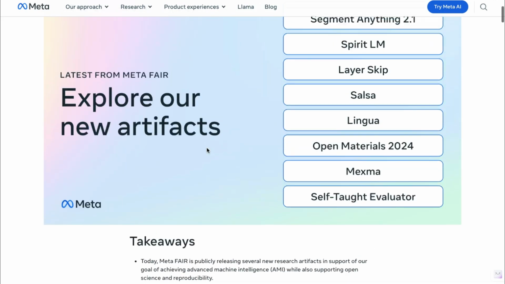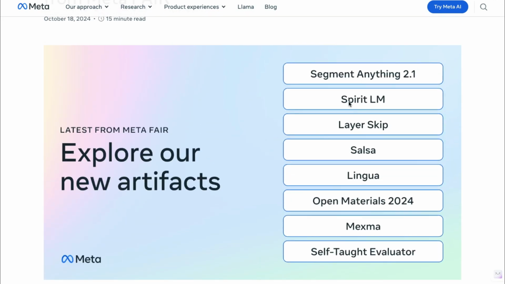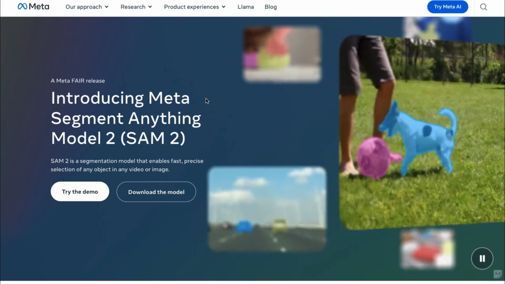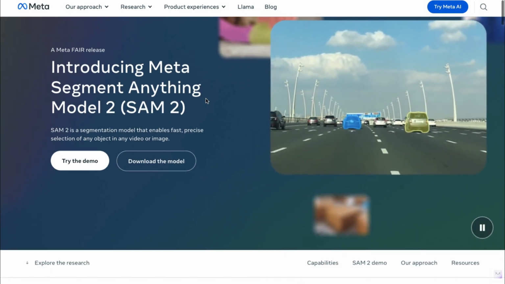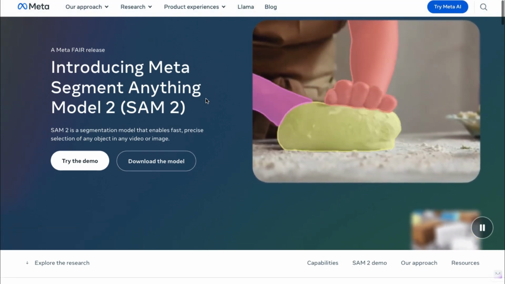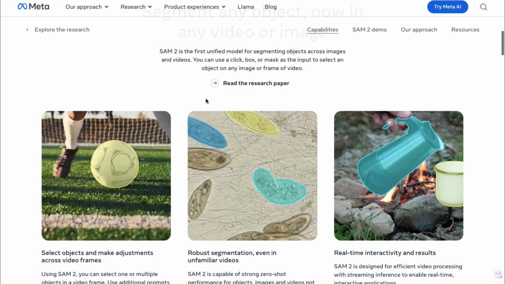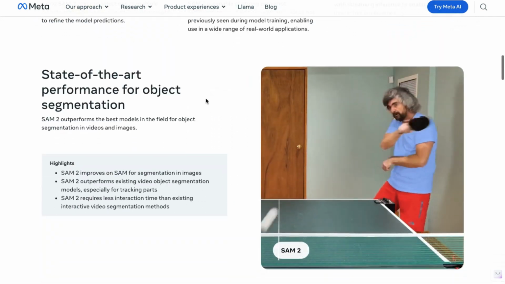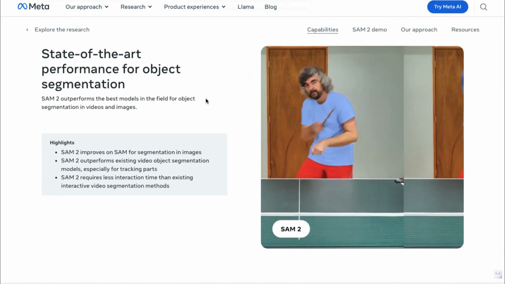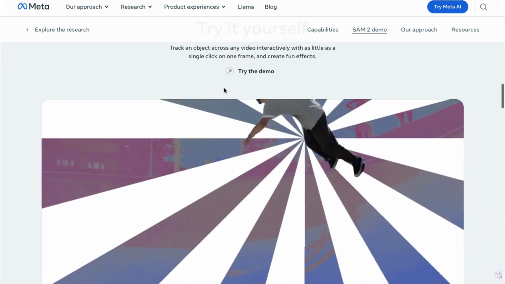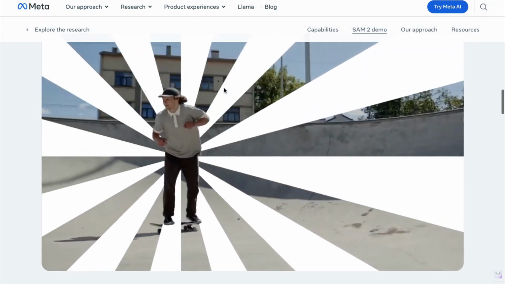One of the key releases is the Meta-Spirit LM, a speech-to-speech system. I'll cover it in more detail later, but first, let's talk about SAM 2.1, the Segment Anything model. This is not a completely new model, but an upgraded version of their earlier segmentation tool. The original SAM focused on dividing images into different objects, while SAM 2 extended this capability to videos, tracking objects across frames. SAM 2.1 improves on SAM 2 with better performance. It's exciting that Meta is not only pushing advanced segmentation models but also open sourcing them.